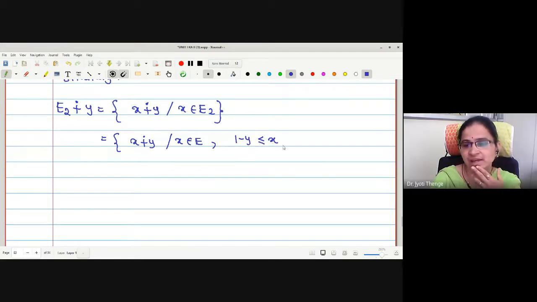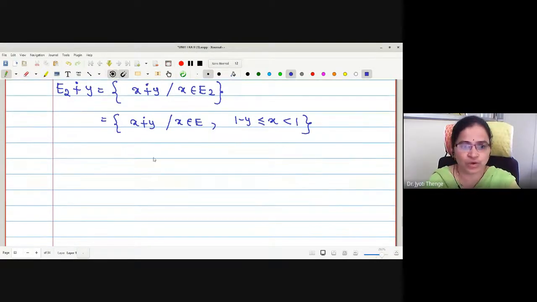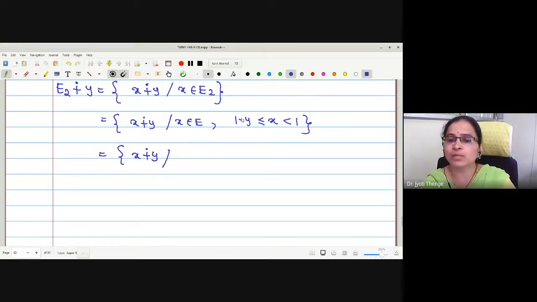Okay. Therefore, what about the addition value x plus y with this condition? 1 minus y is less than or equal to x. Therefore, what about shifting this y to the right side? Is it 1 less than or equal to x plus y?